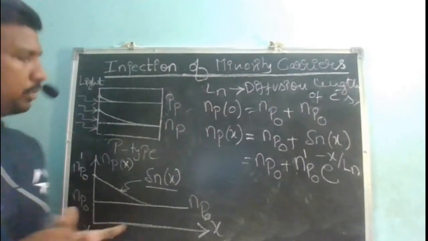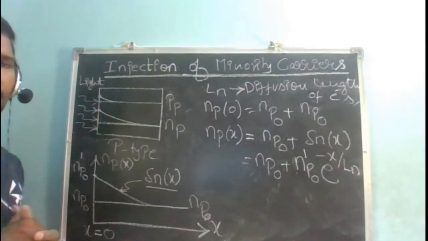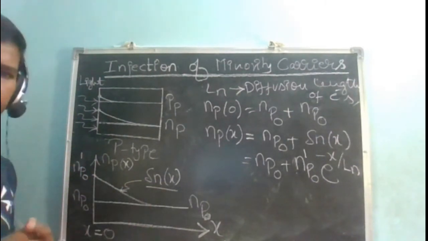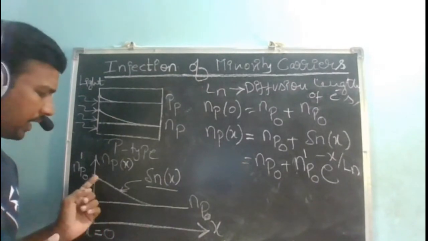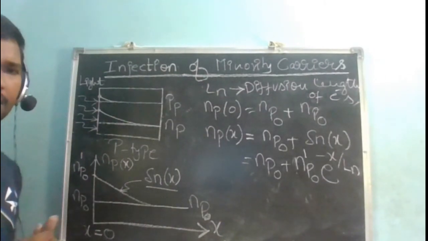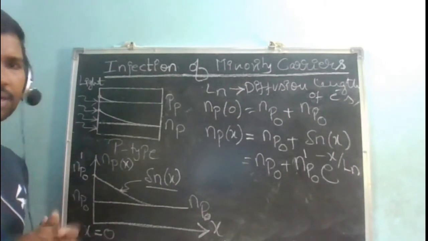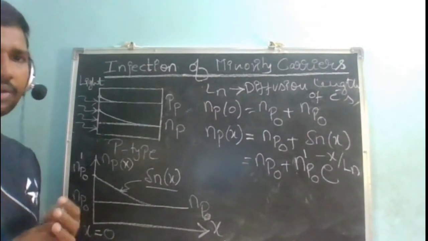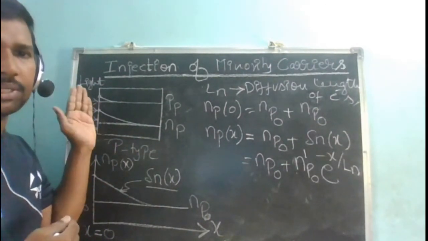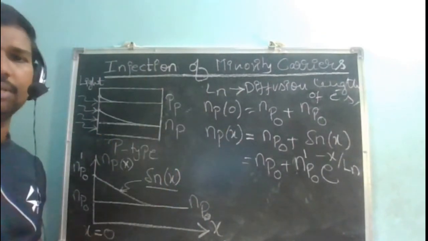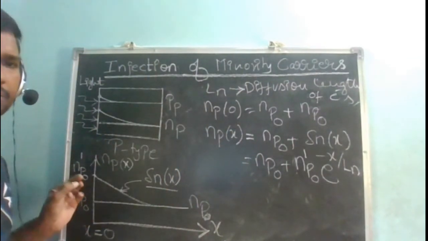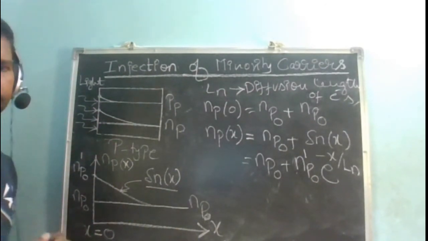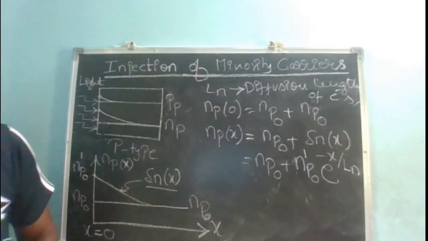This is with respect to my p-type semiconductor. In p-type, electrons are the minority charge carriers, and how are the minority charge carriers going to diffuse? What mechanism can I attribute to this exponentially decaying behavior? Diffusion. So injection of minority carriers and diffusion of the minority charge carriers. Whenever you are injecting, what is normally expected is diffusion of charge carriers, and that too an exponentially decaying diffusion. Is this okay? Yes, sir.